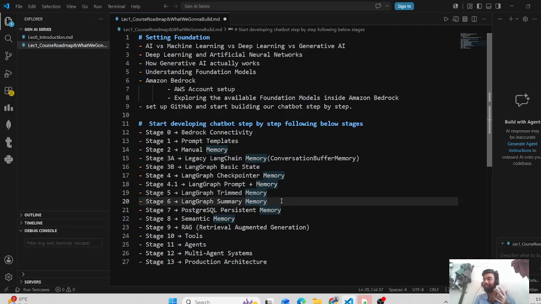While trimming you will lose some important data, so for that LangGraph summary memory will be needed. Suppose for messages older than the last four messages, we send them to the LLM, get them summarized and keep that, so that we don't lose some data, because here we will be losing some data. Then we will do persistence, that is saving the history in the database, so that when the user starts a session again, it can be referenced from that memory.